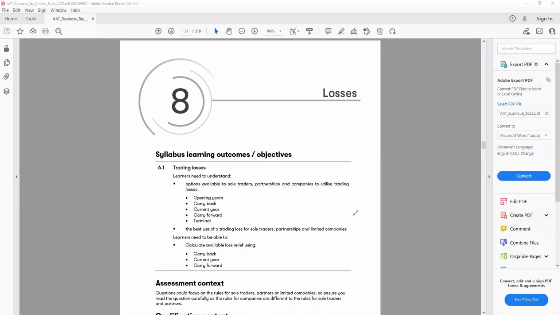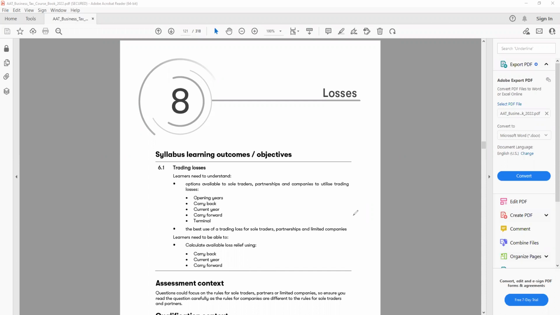Hello, everyone. In this session, we're going to talk about losses. This is one of the important chapters for our business tax paper. Now, this chapter could be really tricky and important for your exam. So all of you need to make sure you understand and revise as much as possible, because in the exam, you're expecting at least 15 marks from this chapter.